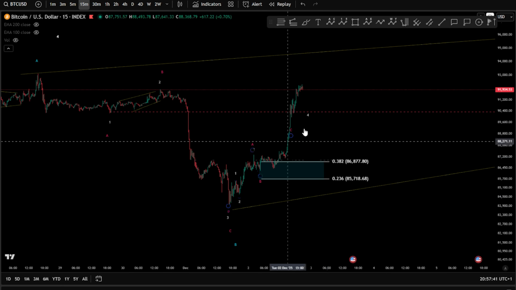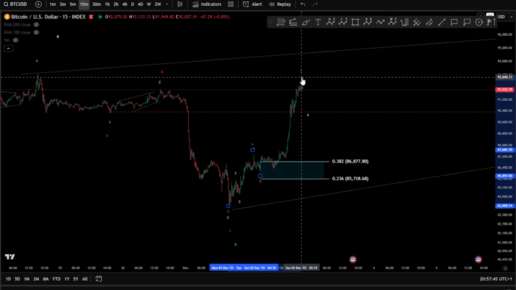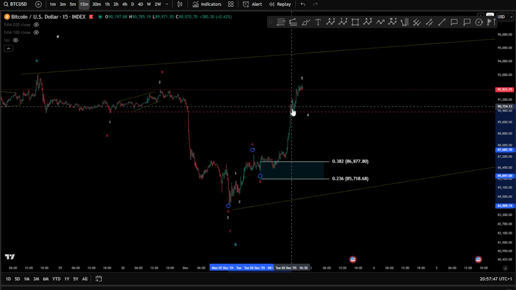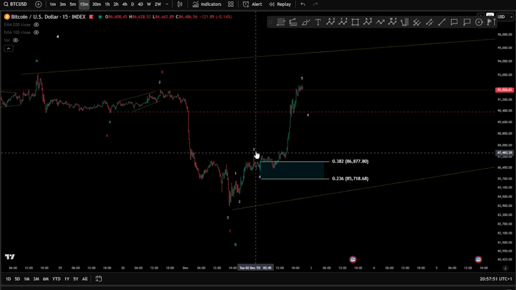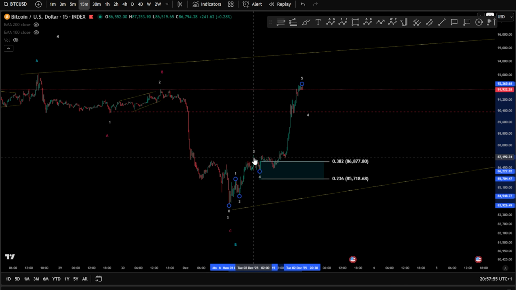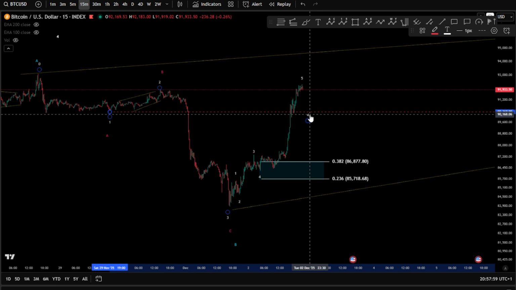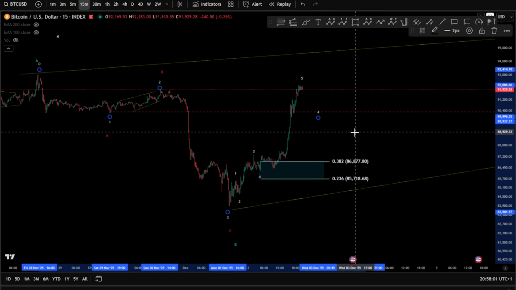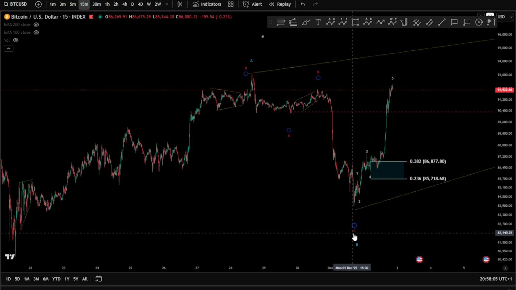Here we are looking in case this is a wave 5, a very extended wave 5, but I doubt it. Wave C is also very extended, so it is a very far possibility. What I think here is that this wave 3 can be, because it is longer than the wave 1, so we've got to be careful with it. It can still be a possibility there. Wave 4 here, we cannot. We have removed it.